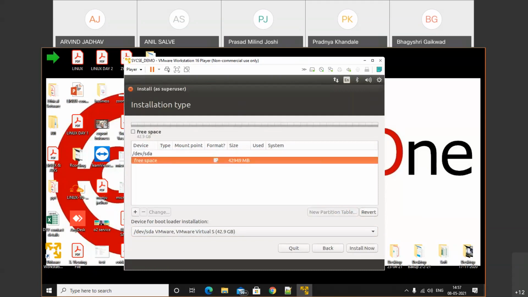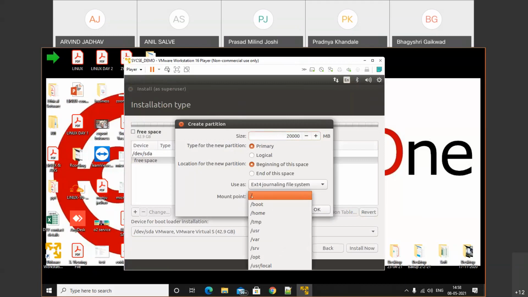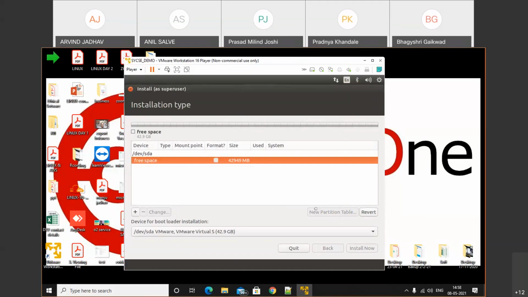Click on that empty space and here we will select 20 GB, that means 20,000. After that, what type do you want? Here we will select ext4 and select slash as the mount point. Click on OK. We successfully created a mount point.